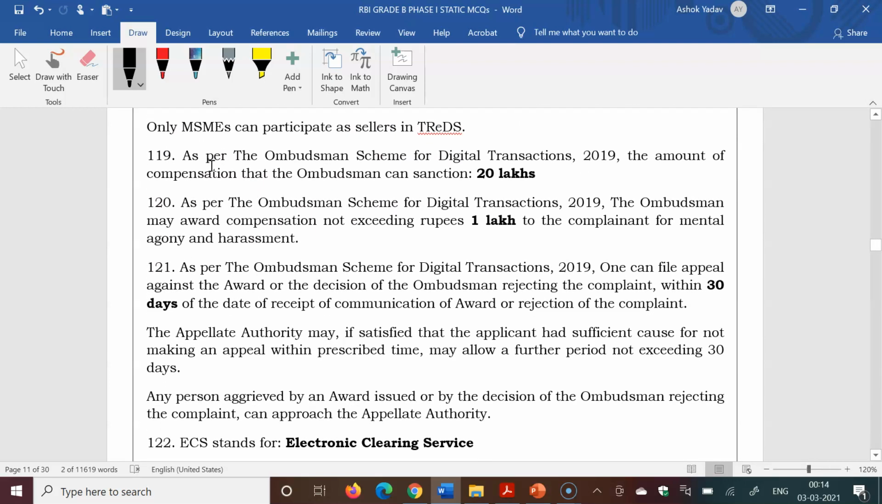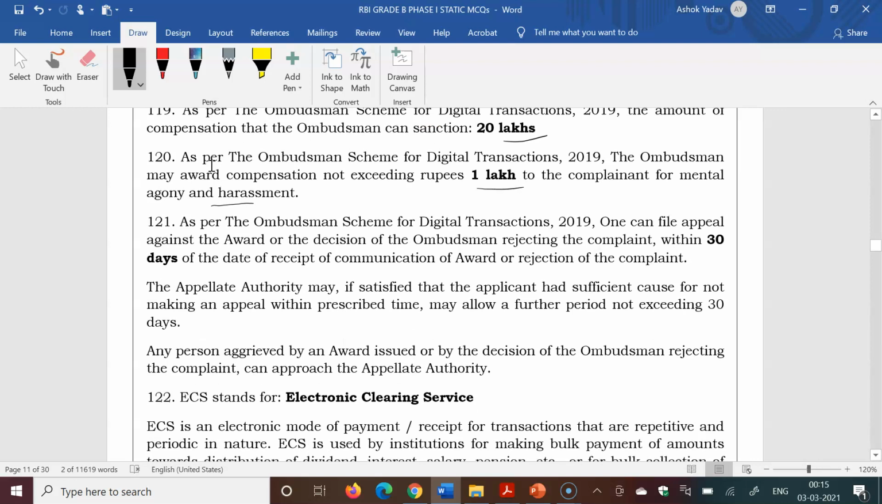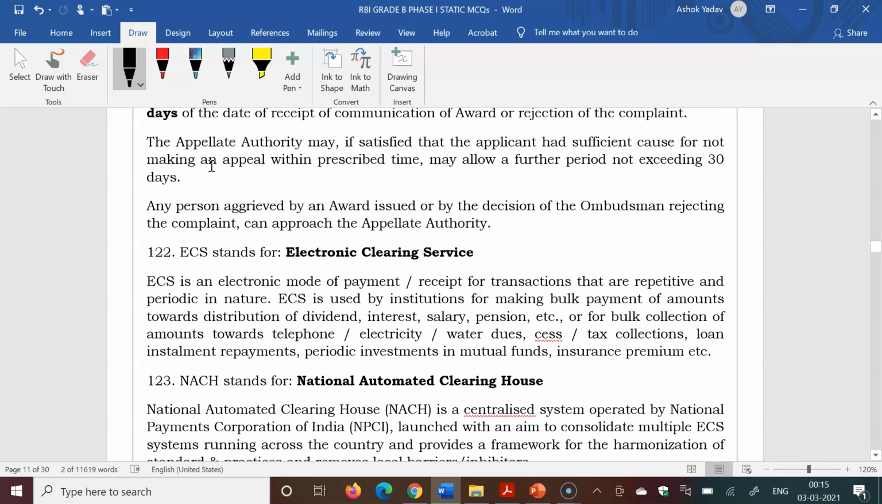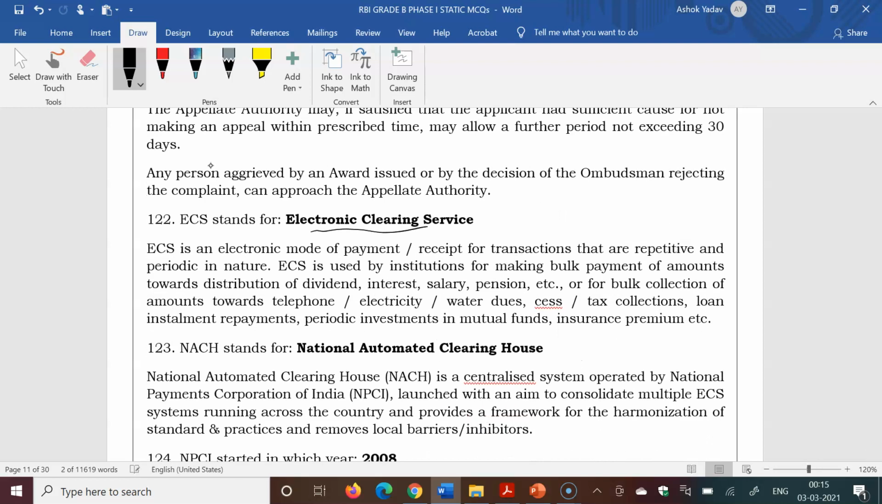As per the Ombudsman scheme for digital transactions, the amount of compensation that the Ombudsman can sanction is 20 lakh rupees, and for mental agony and harassment the Ombudsman can award 1 lakh rupees. One has to file a complaint within 30 days of the date of receipt of the communication of award or rejection of the complaint.